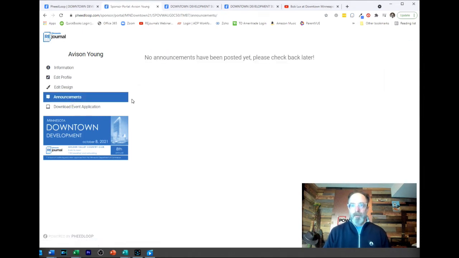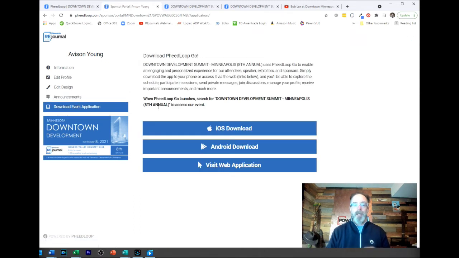Okay. Announcements is just for the event. Don't worry about it. Download event application. If you're a sponsor and you want to see what the event app looks like, or you're at the event and you want to get into the app, you can go here, click into the iOS, the Apple, or the Android. I recommend not using Visit Web application. I recommend using the virtual portal instead. And I'll show you where that is right now.